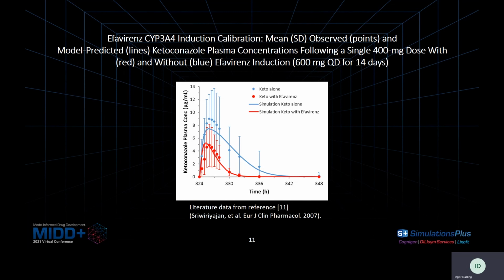So for calibration of the CYP3A4 induction parameters for efavirenz, the Emax and EC50 were adjusted to match the reported data for the DDI between efavirenz induction and a single 400 milligram oral dose of ketoconazole. Here, the plasma concentration for ketoconazole administered alone are shown in blue, and the corresponding concentrations after 14 days of efavirenz induction are shown in red. Good agreement is observed between the simulated, which are the lines, and the observed data points.